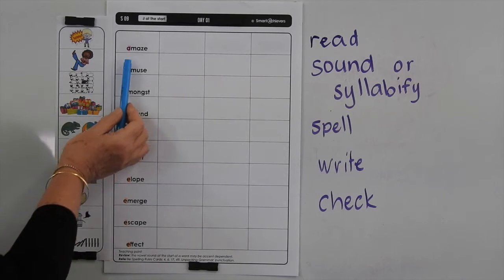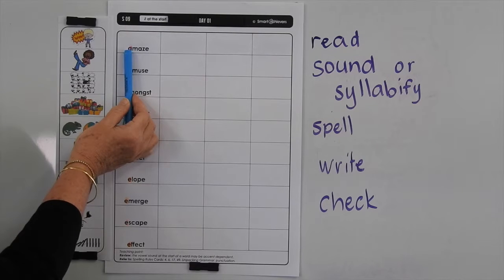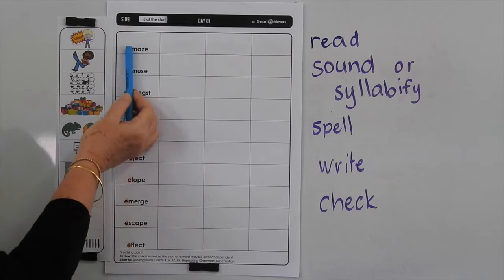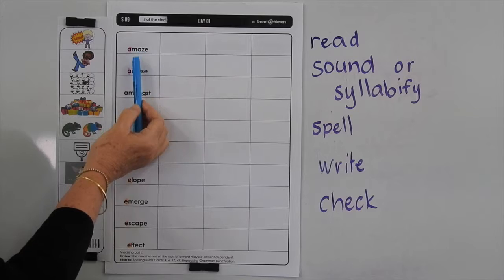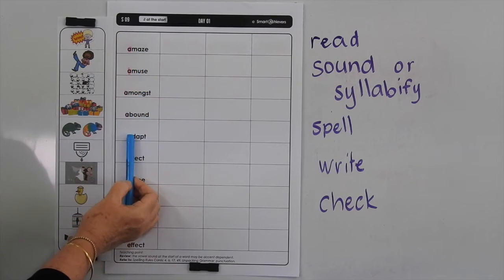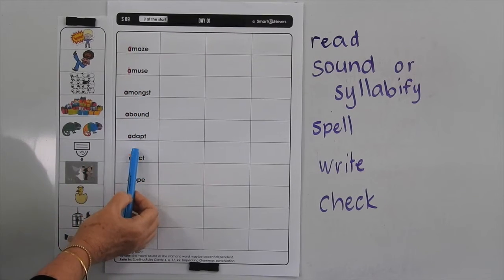In these words, we've got a schwa sound at the start of each word. Rather than pronouncing the A as a long A sound, as we should do in all these words, we just give it a schwa sound, uh. So we tend to say uh-maze, it should be a-maze, a-muse, a-mongst, a-bound, a-dapt. We know it's making a long sound because there's only one consonant after the A in each of those